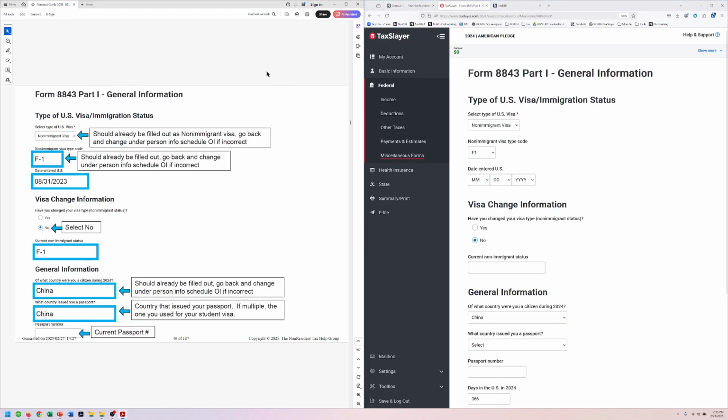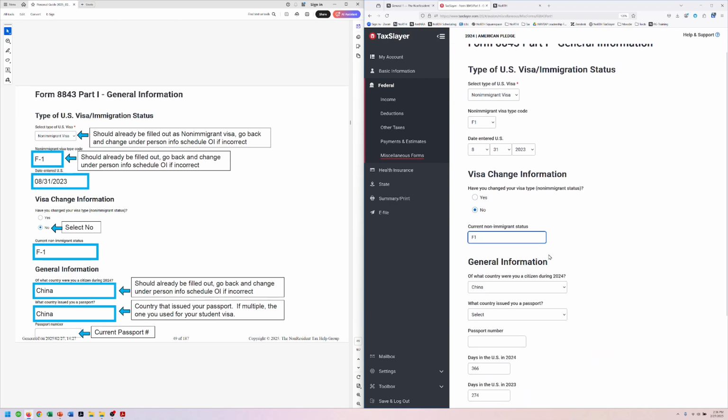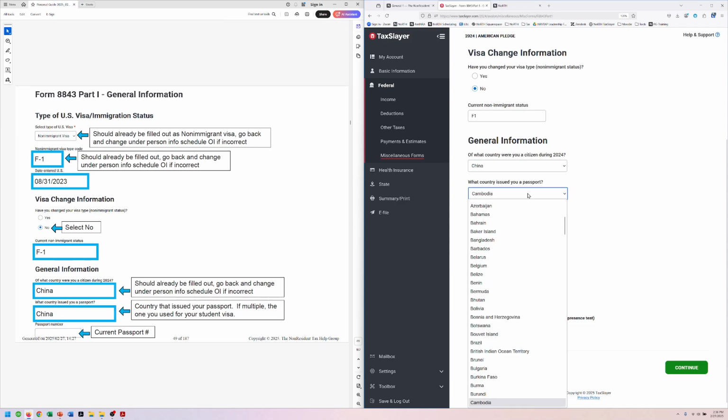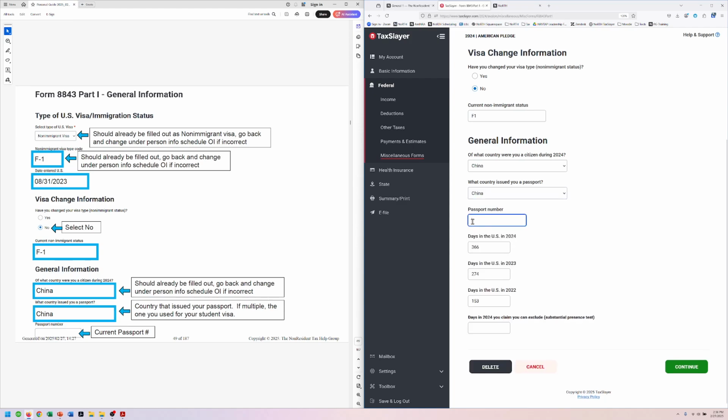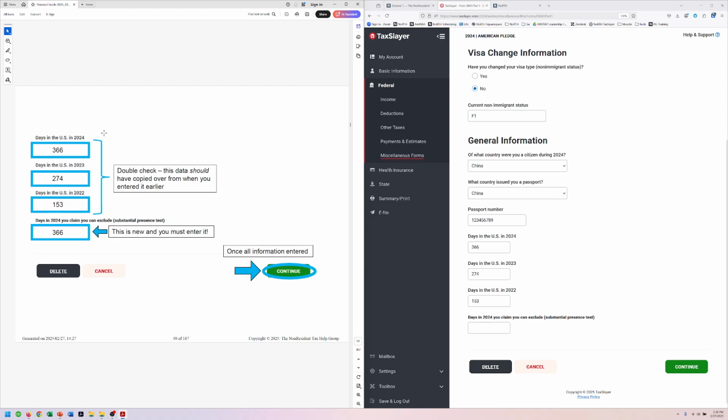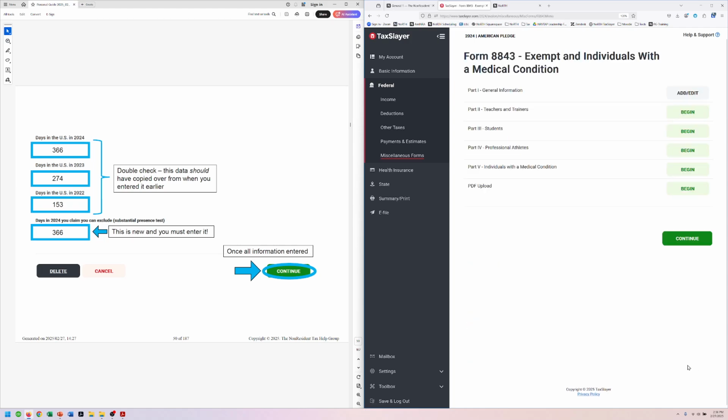Aliens exempt. All right, so this should be filled out. We're going to enter the date, her most recent date of entry in the tax year or sooner. So we cannot put a 2025 date in here. This has got to be 2024 or earlier. And for Lisa, it is 2023. She's an F1, China. Her very creative 1, 2, 3, 4, 5, 6, 7, 8, 9 passport. Those are all entered and correct. We're going to put 366 there. Okay, continue.